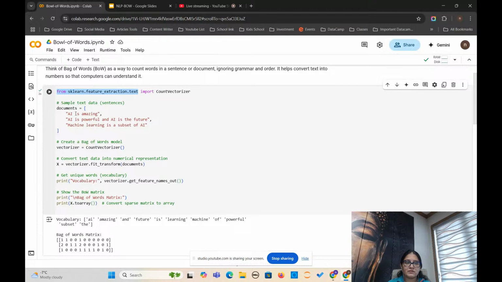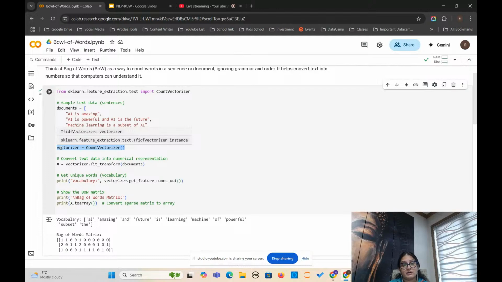We have document 1, document 2, document 3. I'm treating it as three documents. So we have taken: AI is amazing, AI is powerful, and AI is the future. Machine learning is a subset of AI. Now you will declare the instance of your CountVectorizer. This creates a bag of words as I have shown you in the slide. You can again connect it with your example of the shopping list.